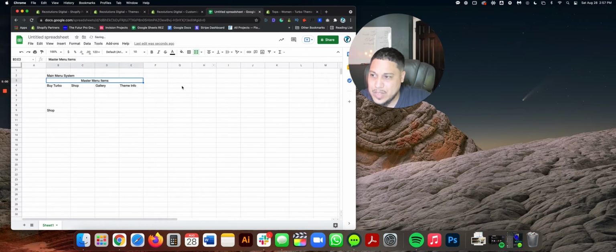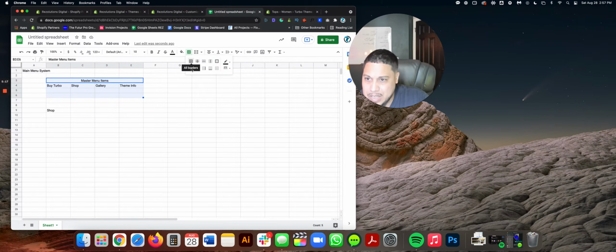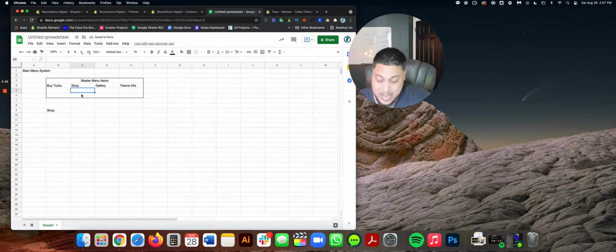Let's go ahead and center this, okay? Let's get rid of that and put this over here so that we know what we're talking about. So this right here is our master set of items, or master menu items. It's all the way at the top. And to kind of do a little something like this, border it up, and then let's say shop. Shop is a mega menu, and the rest are singular direct links, right? So we're saying, look, this is a singular link, singular links, okay?